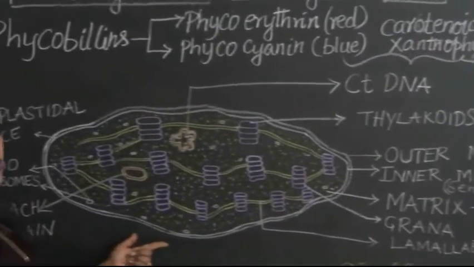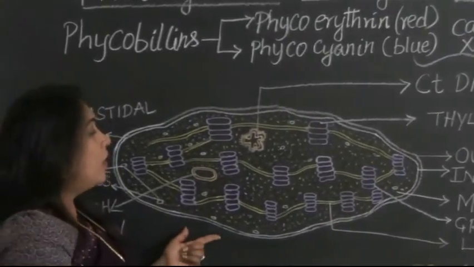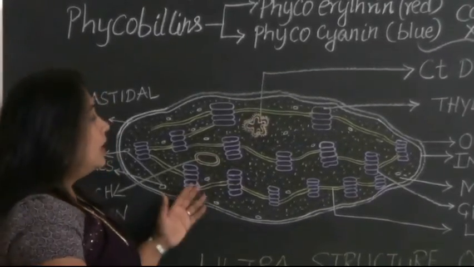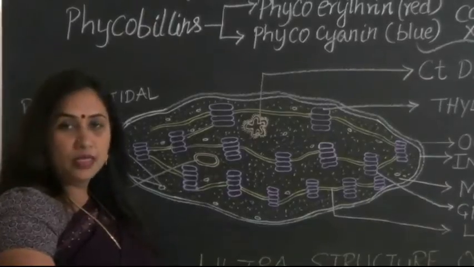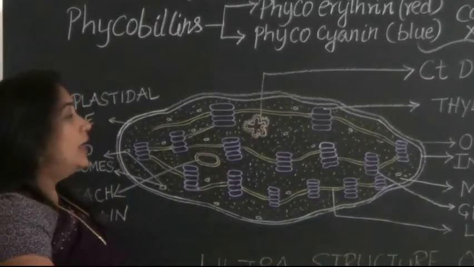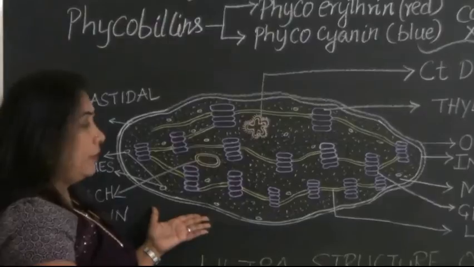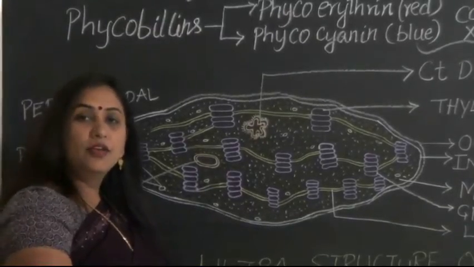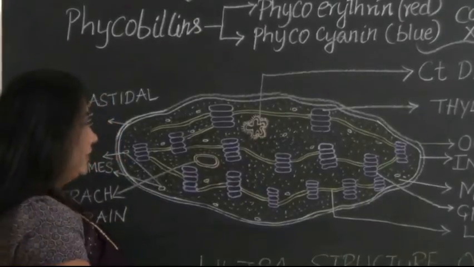Here I have drawn the diagram of the ultrastructure of a chloroplast. Let us understand the structure of chloroplast first. Having knowledge about the structure will help us to understand the phenomenon of photosynthesis better.